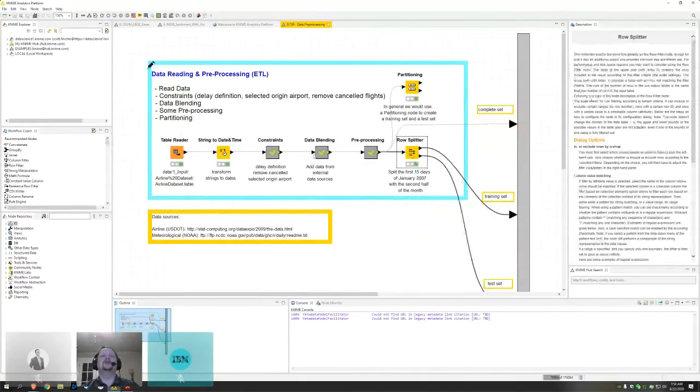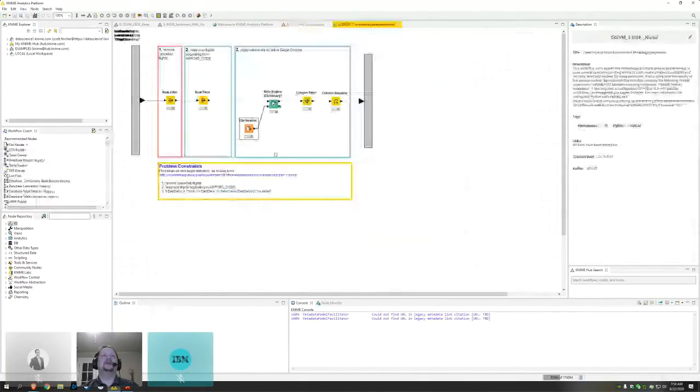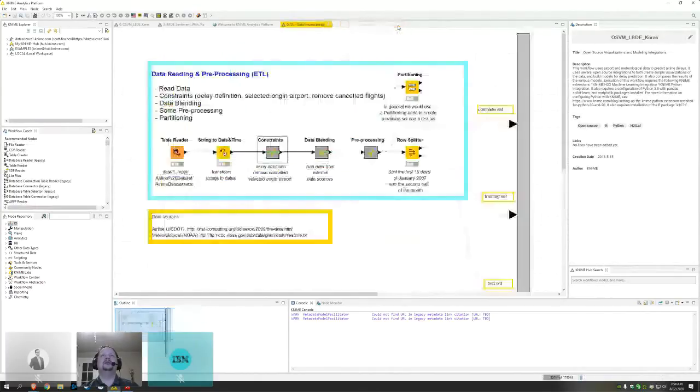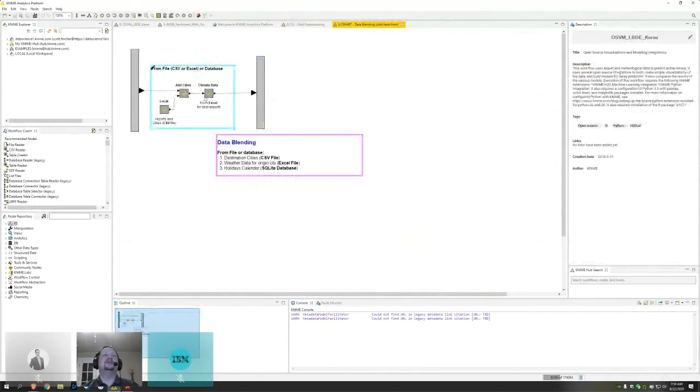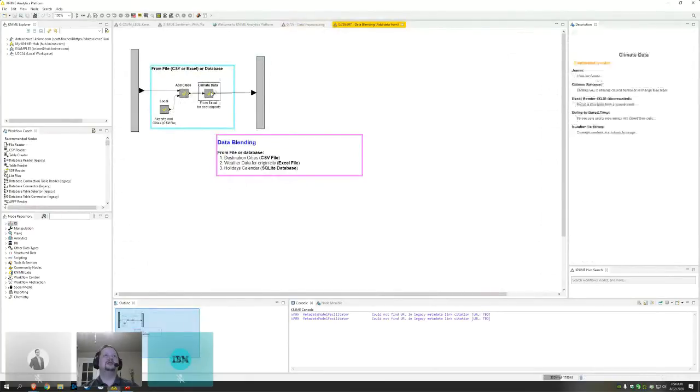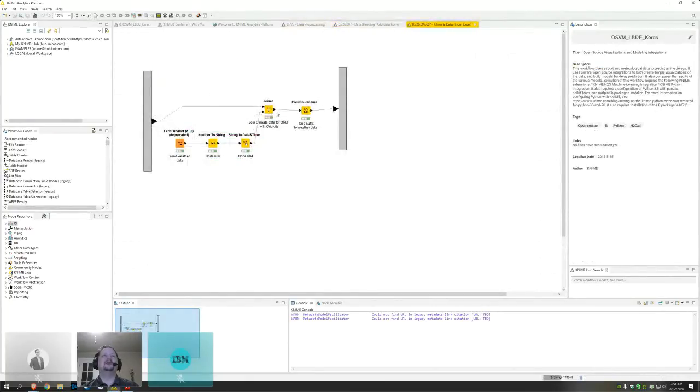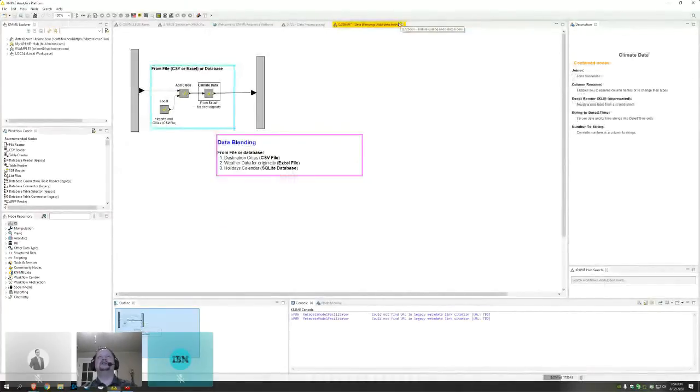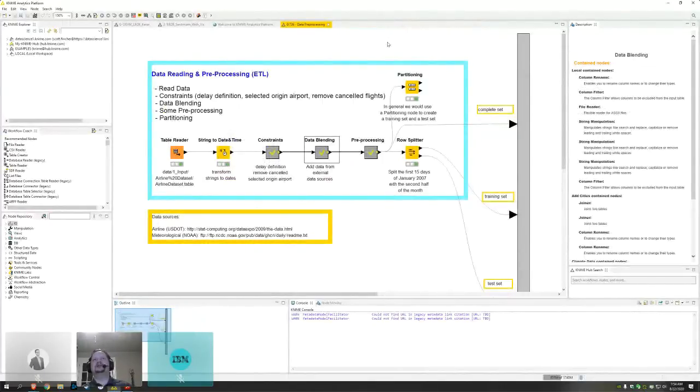So there's other things going on here. We do some things like filtering of data, applying some rules to label our data along the way, and some renaming. We do some blending here, taking the meteorological data and bringing it in together with the existing flights data using a joiner. Some of these typical ETL things that you would do as part of cleansing and manipulating your data prior to doing some modeling. This is all stuff we can do in KNIME here. And this workflow is publicly available, so you can explore this later if you have time.